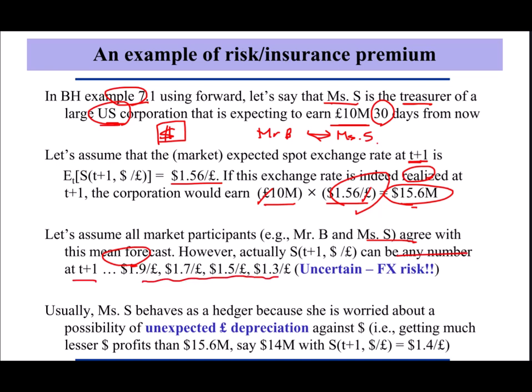So Miss Sell is still worried about the possibility of an unexpected pound depreciation against the dollar. If there's an unexpected pound depreciation, that means even though Miss Sell is sure to get 10 million pounds, in dollar terms she will get a much lower dollar value because of the pound depreciation. For example, she will get much less dollar profit than 15.6 million when the future exchange rate is indeed $1.4 per 1 pound, then she will get only $14 million.